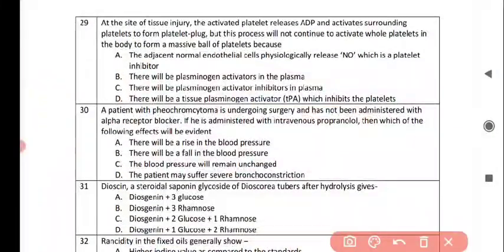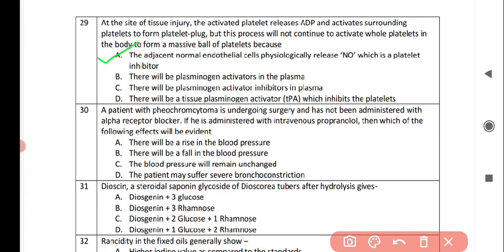Next question is at the site of tissue injury, the activated platelet releases ADP and activates surrounding platelets to form a platelet plug, but this process will not continue to activate whole platelets in the body to form a massive wall of platelets because, and the correct answer is option A, because the adjacent cells physiologically release NO, which is a platelet inhibitor.